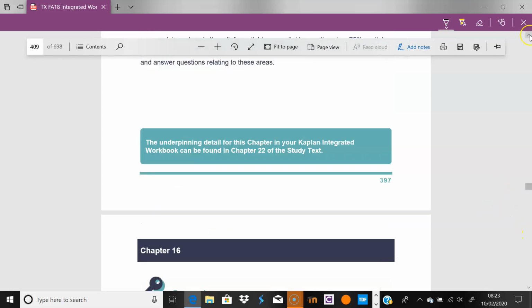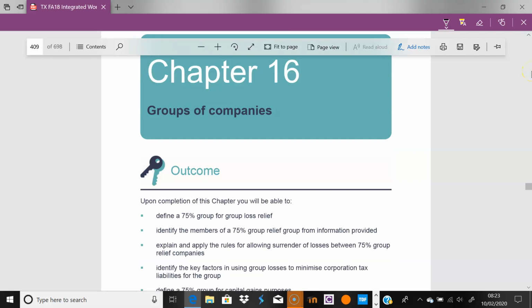So we are on chapter 16, looking at groups of companies. This chapter is very much about planning and how we can, if you like, best utilize these losses that have been made within a group.